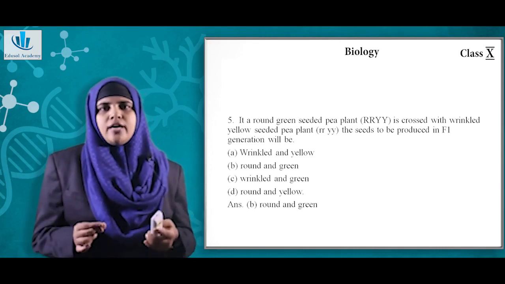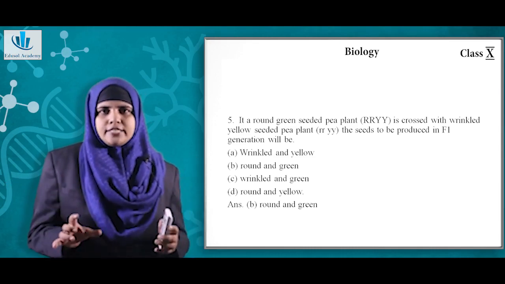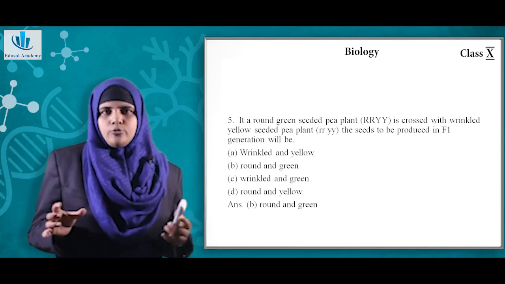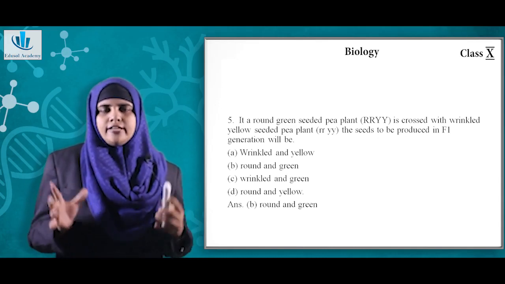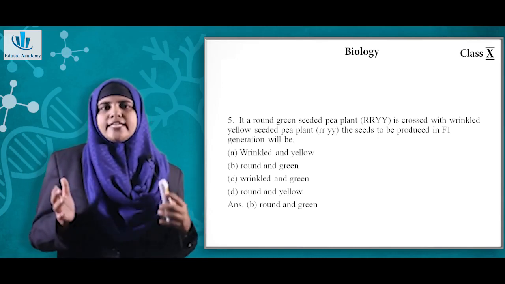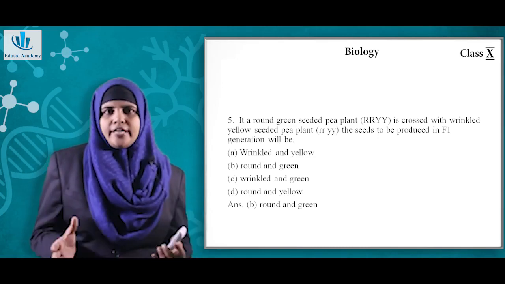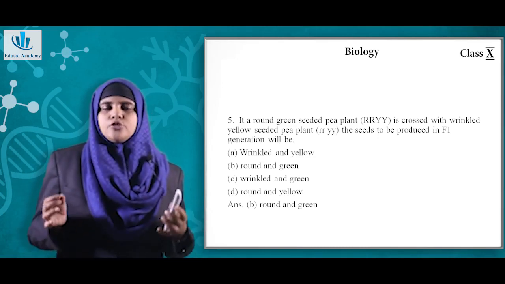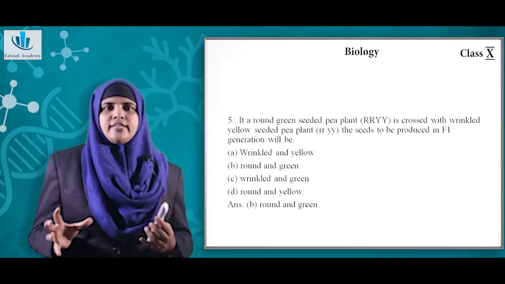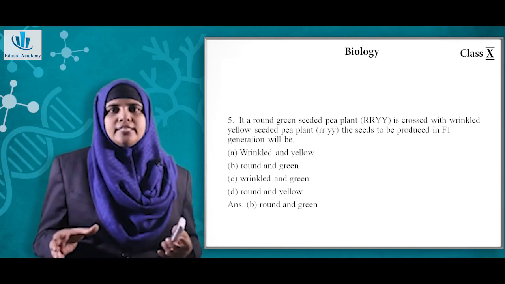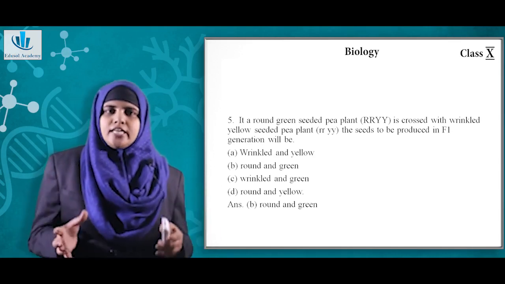Here they are crossing a green seeded, round plant. Capital R denotes round and capital Y denotes green. The green color and round shape are dominant, and the yellow color and the wrinkled nature of seed are recessive.